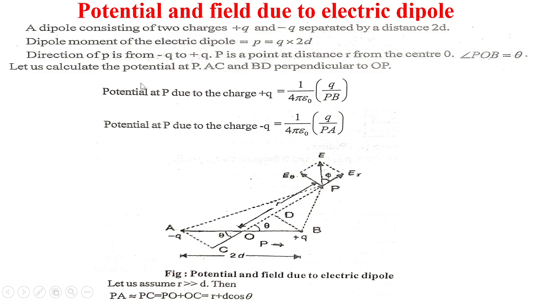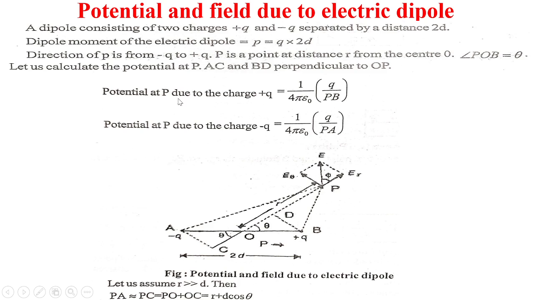Let us calculate the potential at P. AC and BD are perpendicular to OP. Now see that AC and BD both are perpendicular to this OP.